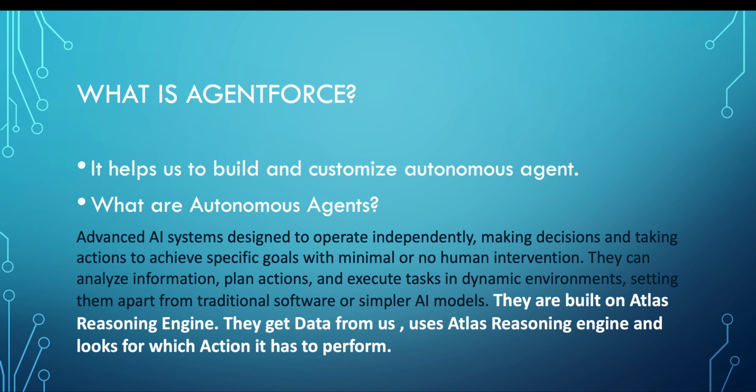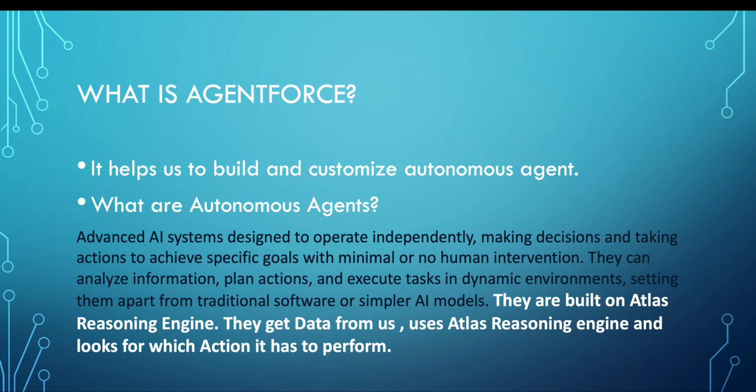The autonomous agents are getting data from us. Suppose we placed an order and we want to know the status of the order, so we just write, give me information on this order. This is the data we are giving them, and then in the background it uses the Atlas reasoning engine and looks for which action it has to perform.